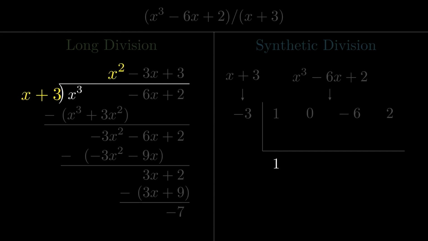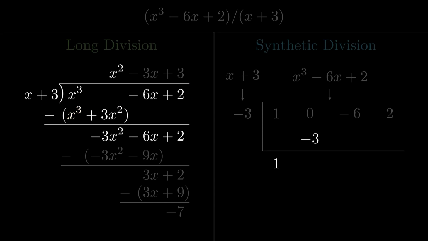Now, we have to subtract x squared times x plus 3, which is x cubed plus 3x squared. But here's another shortcut we take. We already know that the x cubed terms will have to cancel out, right? I mean, that's the reason we know x squared is the first term of our quotient. We selected it because that is what will make the x cubed term cancel out. So, the x cubed term can be ignored at this point. We just have to write the 3x squared. The 3x squared is going to be subtracted, so we write a negative 3, which is the coefficient. The subtracted number will turn out to be negative 3x squared, right?